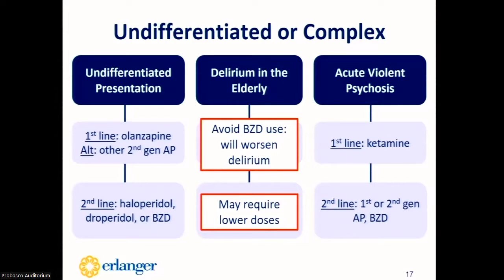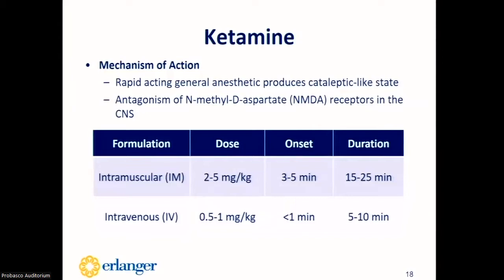And in these patients, they're probably going to require more than one agent, and they're going to require IM administration in most cases. So we'll start with talking about ketamine. It's a rapid-acting general anesthetic that produces a cataleptic-like state. It's an NMDA receptor antagonist in the central nervous system, and it's available in 2 formulations.